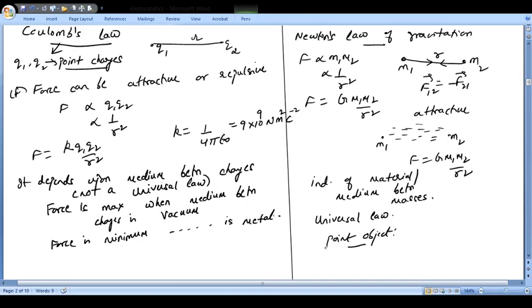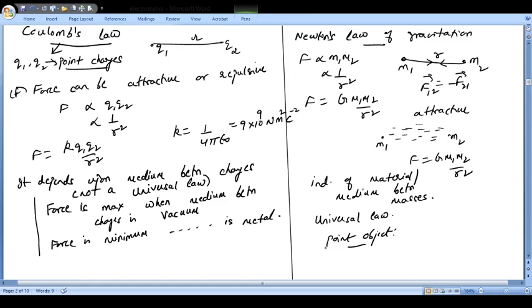So if you remember this part, when the force is going to be maximum and when it is going to be minimum: it is maximum when the two charges are kept in vacuum, and it will be minimum when the medium between the two charges is metal. They will not experience any force if it is metal. We will see this with the help of an equation. So if you remember this, it is good. Otherwise we will be seeing this with the help of an equation also.